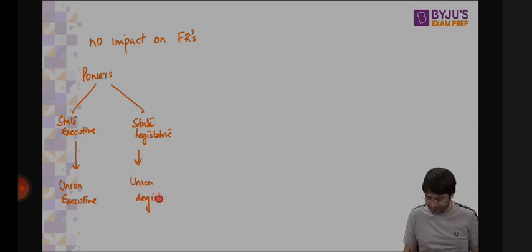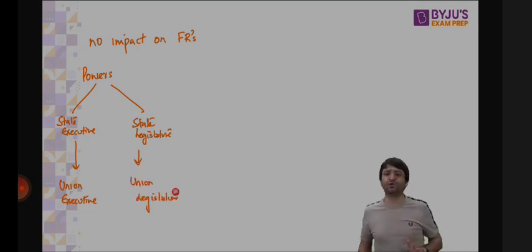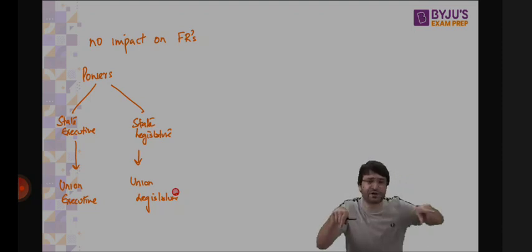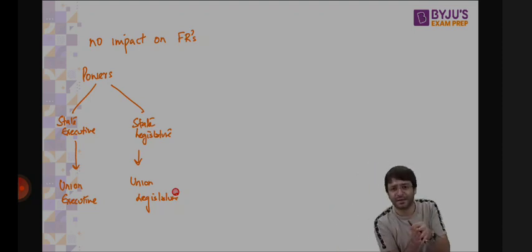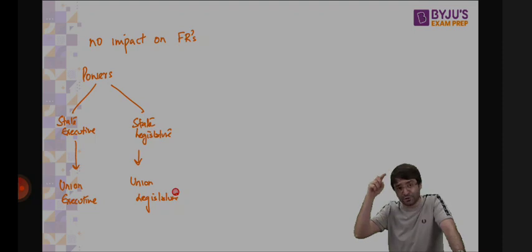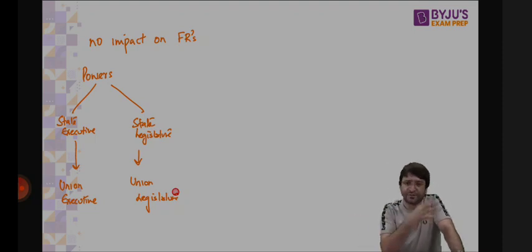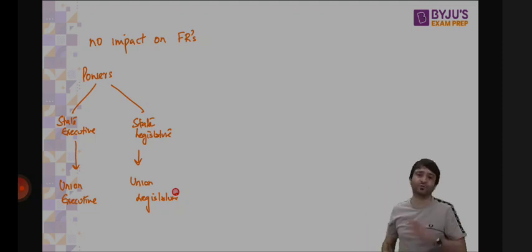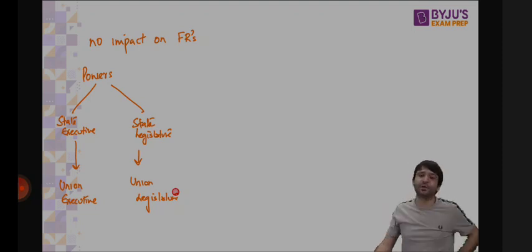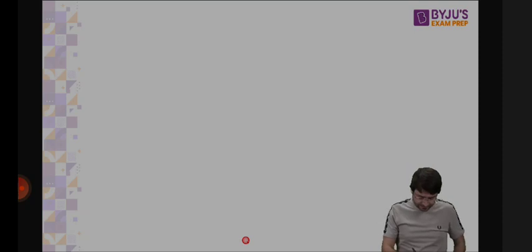That means if West Bengal is under president's rule, for West Bengal, they don't share a federal relationship with the center. That means there is no dual government, there is no distribution of powers. That means the center now runs the state, the central executive, the union executive runs the state, and the central legislature, which is the parliament, makes laws for that state. That is the impact of president's rule. Which means during president's rule, our constitution for that state is converted from a federal polity into a unitary polity. But something happened. What happened?